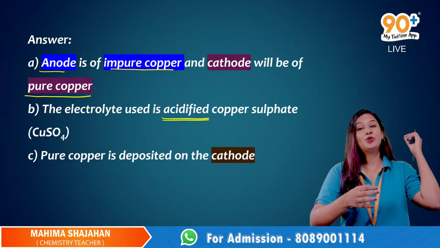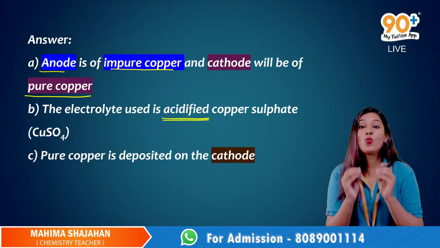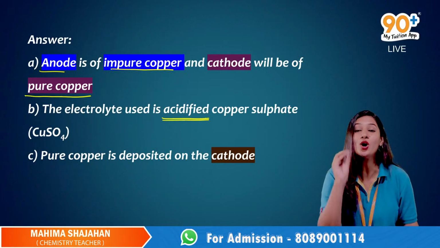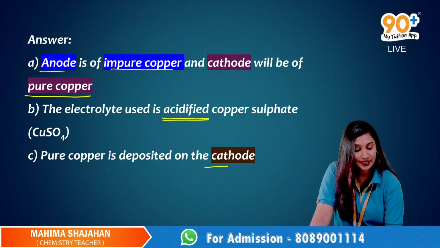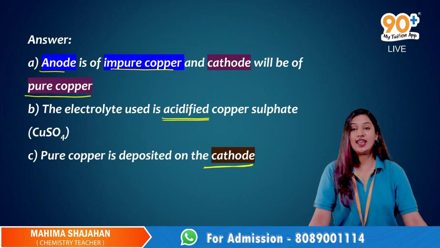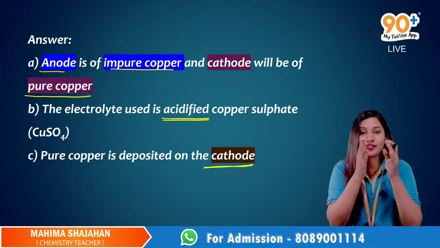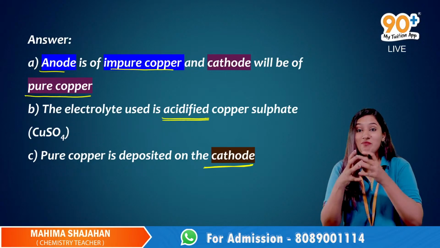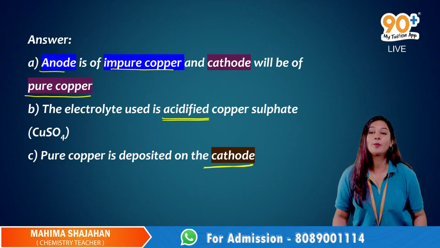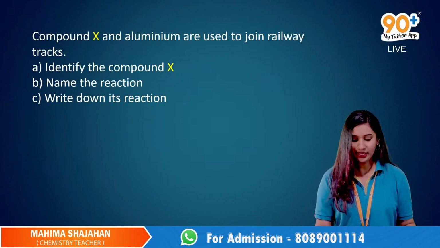Now, when you pass electricity after the electrolytic refining, we will get the pure metal. Pure copper will be deposited at the cathode. As the process goes on, the anode will shrink and the cathode will become thicker and thicker, bigger, because of the deposition of pure copper. Yes, that's all. Now let's move on to the next question.